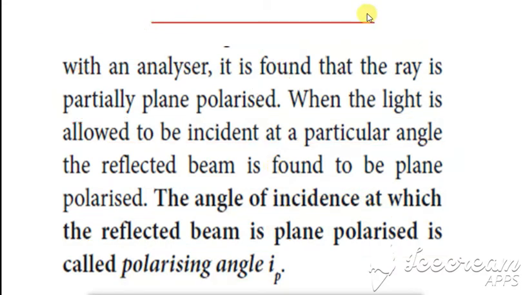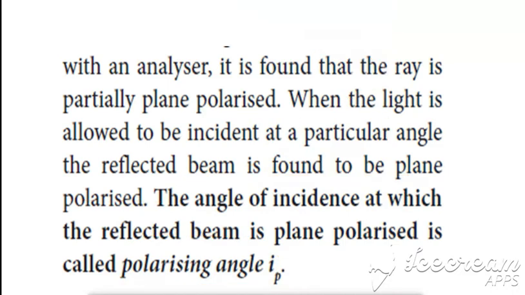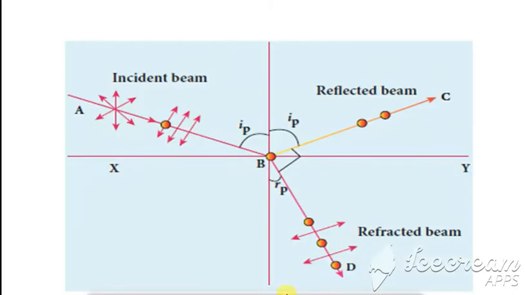This is an unpolarized light which is falling on the surface. If it is made to fall at some angle such that the reflected light is plane polarized, that angle is called the polarizing angle. That polarizing angle is represented as IP. Clear? So this is a diagram which denotes the unpolarized light. Unpolarized light acts in all directions, so here we represent it as double arrows and dots, arrows and dots, because it is unpolarized light.